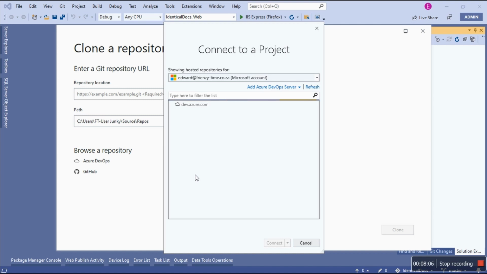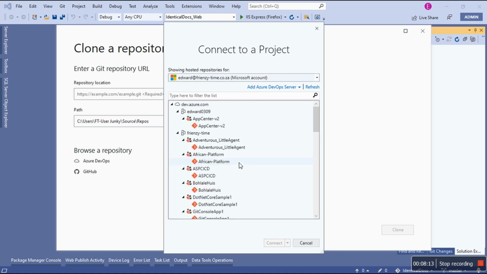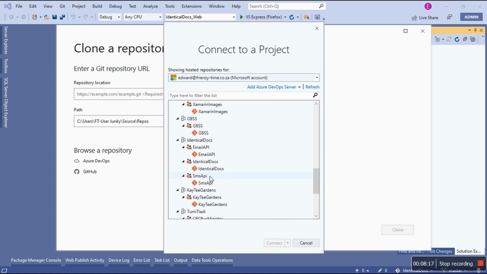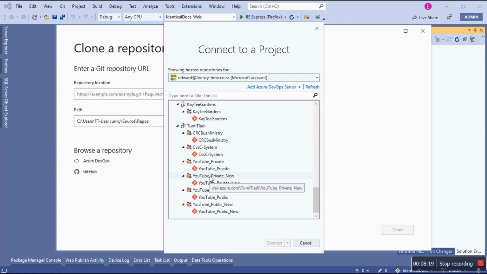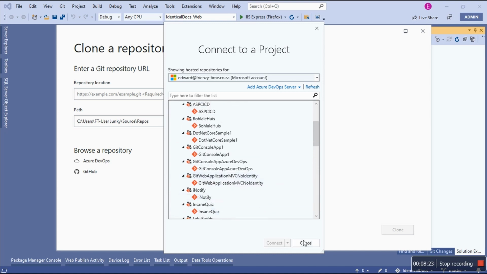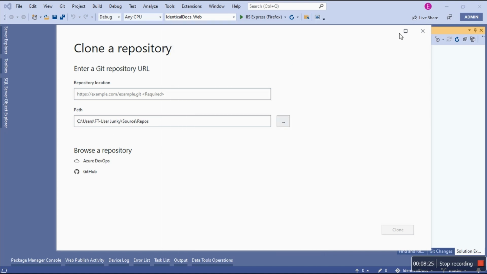What else? Oh, by the way, it's still loading. Microsoft needs to work on this loading indicator. It needs to be clearly visible for us to know. Oh, there we go. So I can open instantly. I can see multiple organizations. Interesting. Now we know. So in a nutshell, this was cloning a repository.